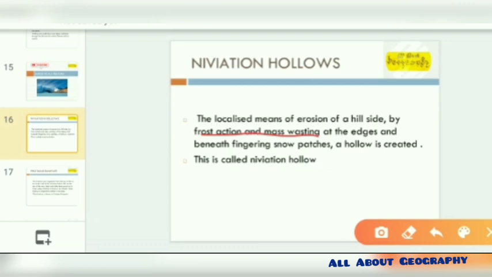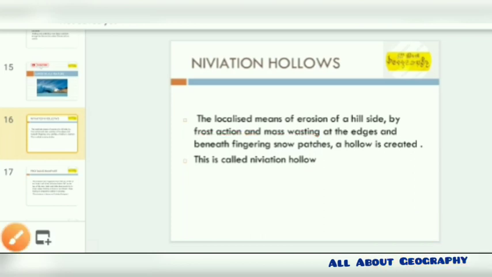These are weathering actions seen over higher altitude and higher latitude areas, and this weathering is formed at these edges beneath the fingering of the snow patches. All this together gives rise to the nivation hollows.